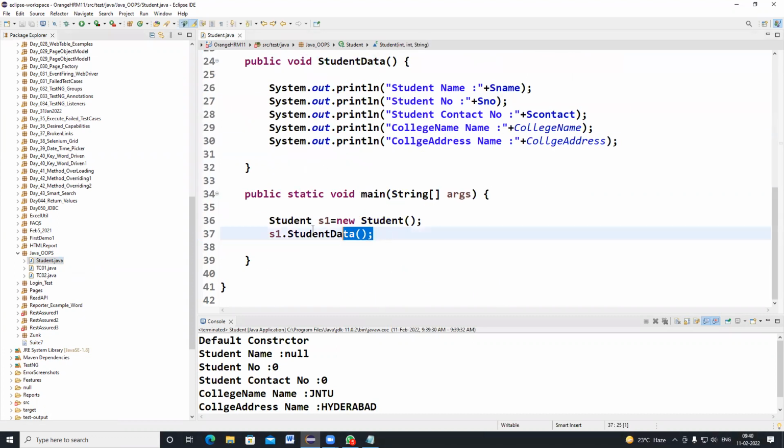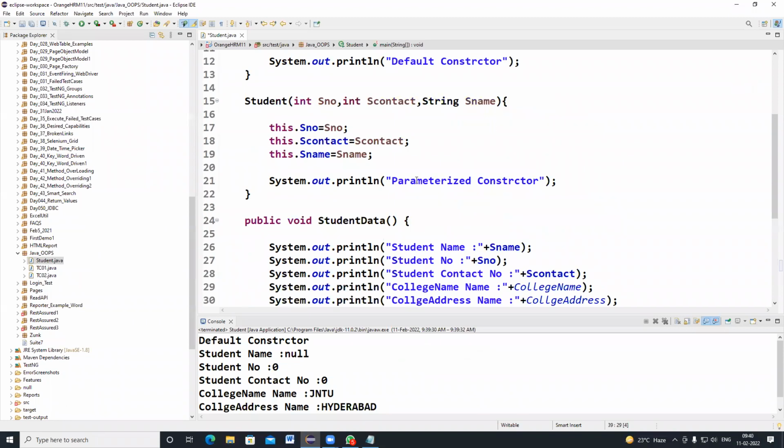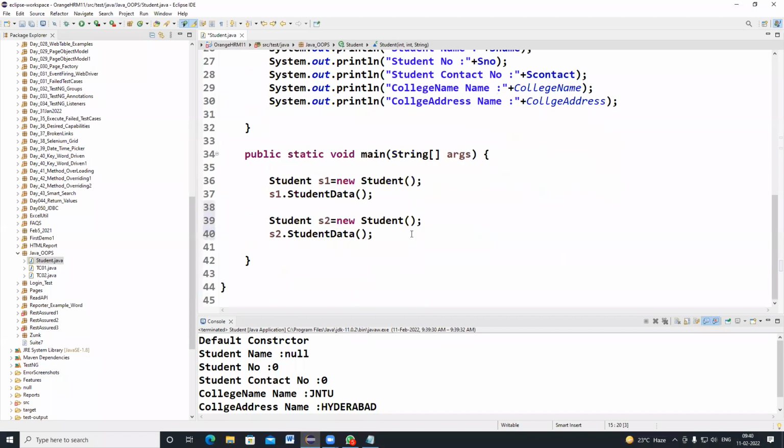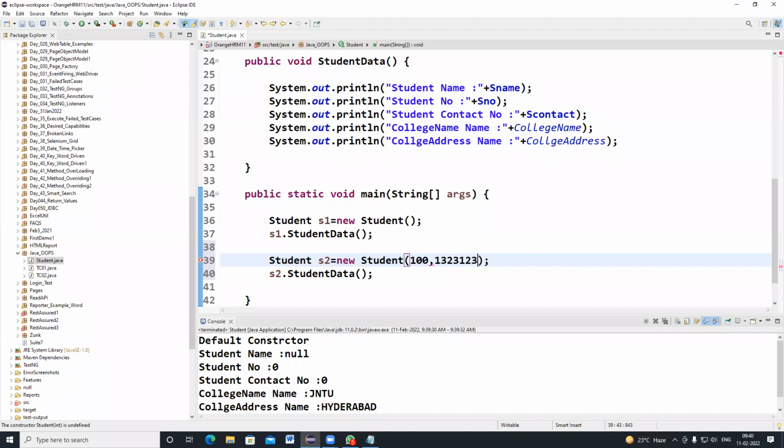So this is the constructor I'm going to use now. This is the same thing; I'm copying with Control C, and I'm going to create a new object named student S2, and call S2 dot student data. What is the first input parameter? Student number, so I'm going to give 100. And what is the second one? Contact. I'm going to give some number. And after that, I want to give the student name, so I'm going to give Ravi. If I execute this program, you will come to know.